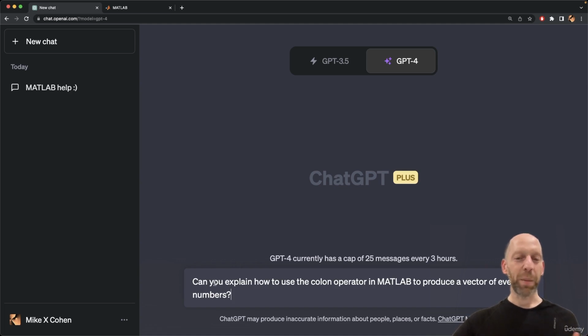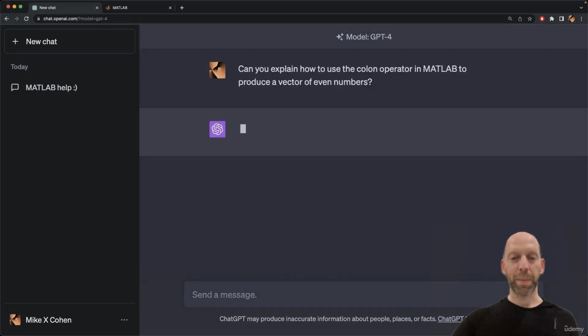Okay, so here's my prompt. Can you explain how to use the colon operator in Matlab to produce a vector of even numbers? Now, if ChatGPT were just a very simplistic, very minimalistic program, it could simply write an example, right? So it could just say 2:2:6, and that could be its reply, end of story. But let's see what ChatGPT responds.